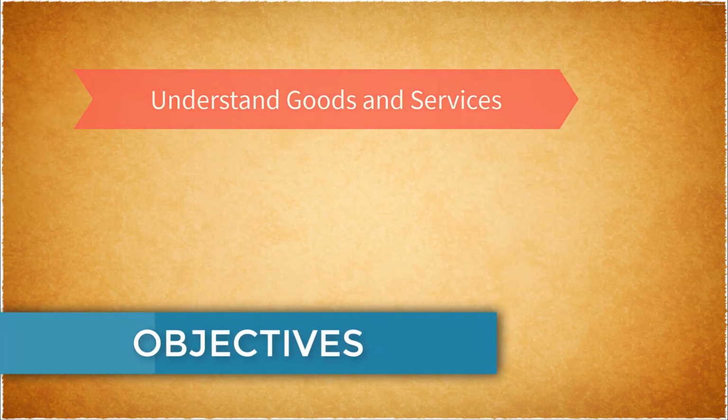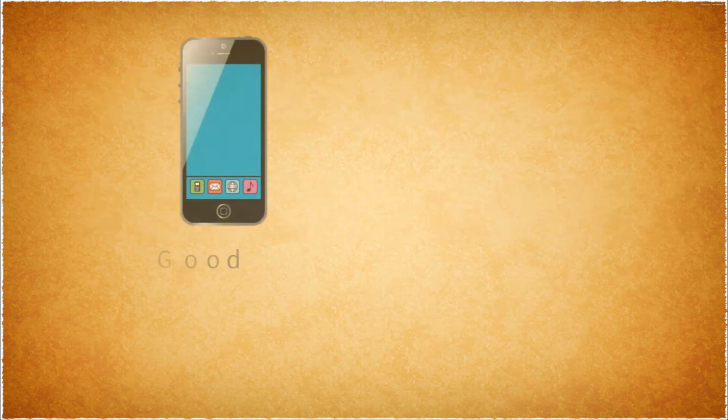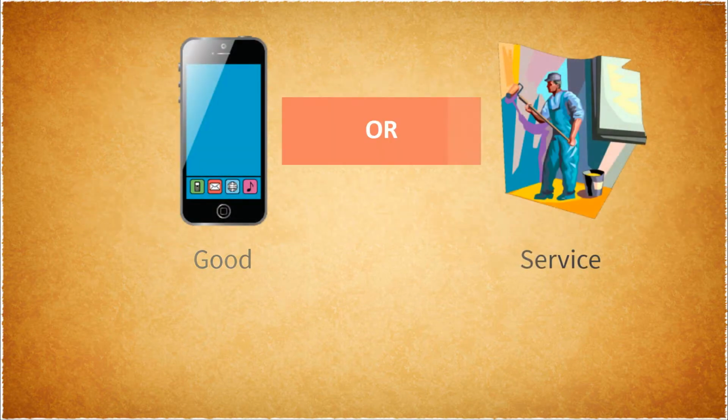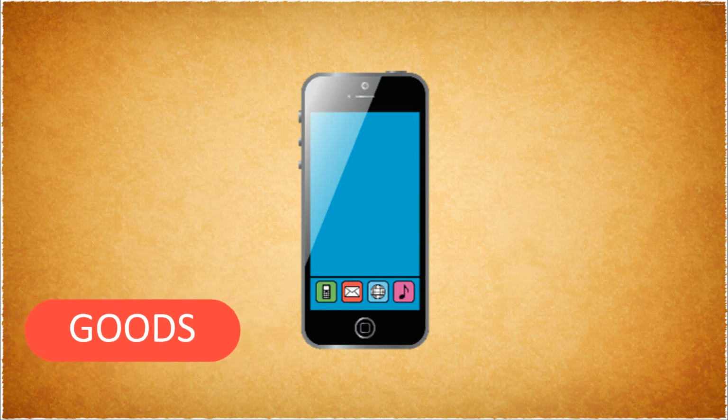In this video, we are going to learn about goods and services, and also understand the difference between them. The first thing you need to remember is that everything you buy is either a good or a service. A good is something you can touch with your hands, like a cell phone. A cell phone is something you can buy and you could touch with your hands.